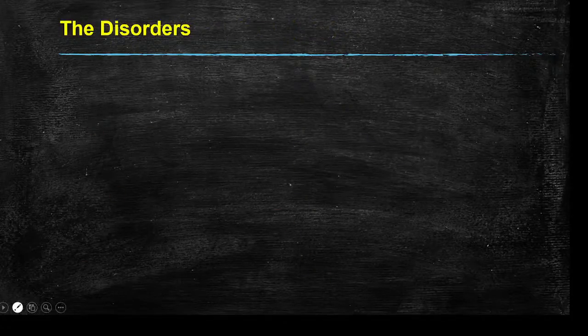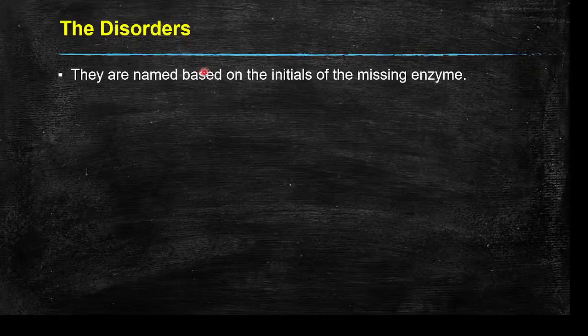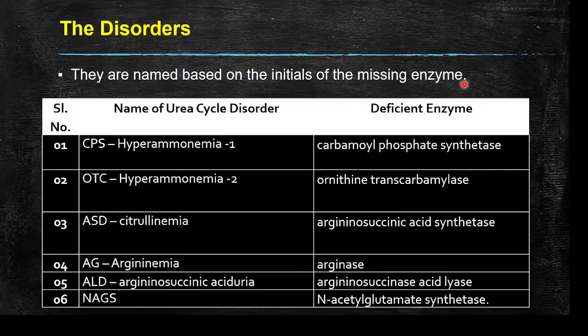So what are the disorders of the urea cycle? They are named based on the initials of the missing enzymes. The first disorder is named CPS, also known as hyperammonemia, mainly because of deficiency of carbamyl phosphate synthase. OTC is also called hyperammonemia 2, because of ornithine transcarbamylase enzyme deficiency.